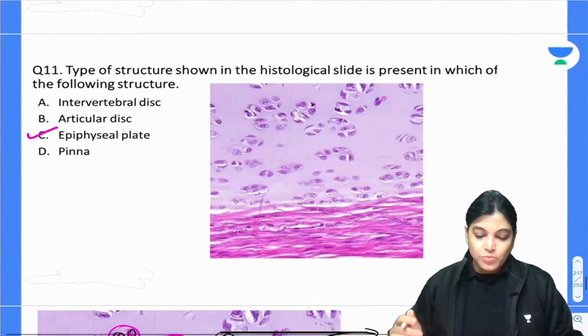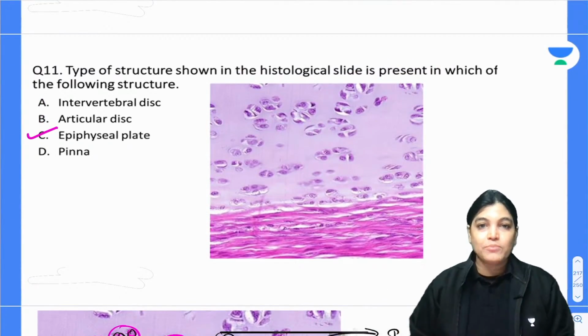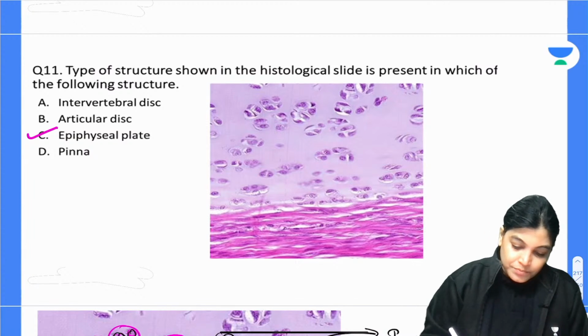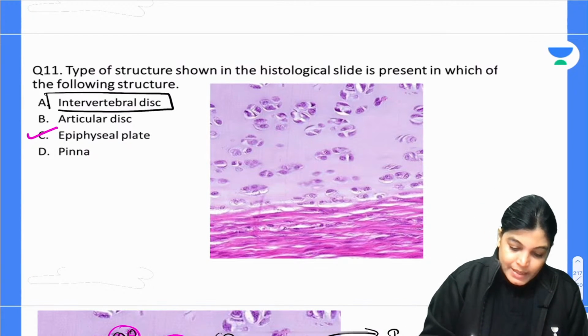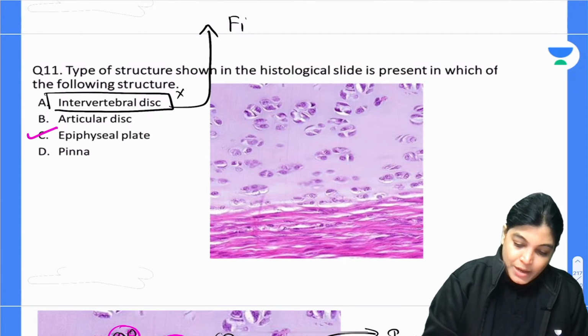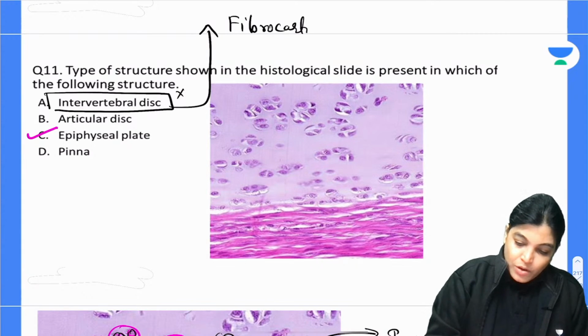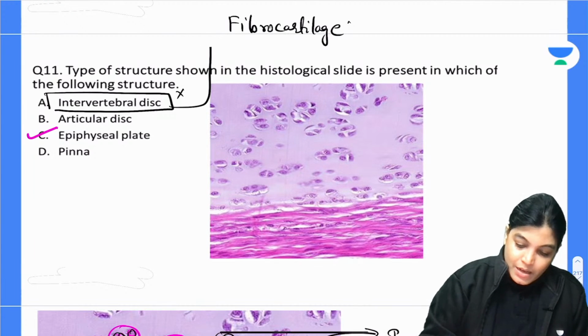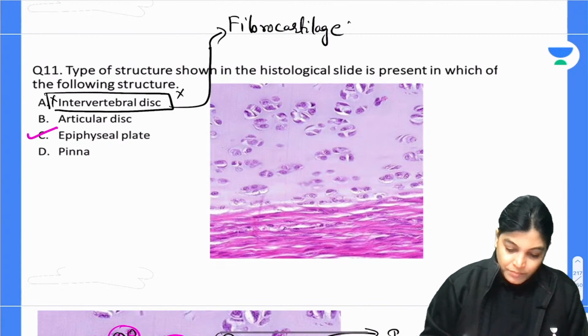Now the next point is to understand which is an example of hyaline cartilage. Intervertebral disc is the wrong answer. Why? Because intervertebral disc is an example of fibrocartilage. Intervertebral disc contains which cartilage? It contains fibrocartilage, so it is wrong.